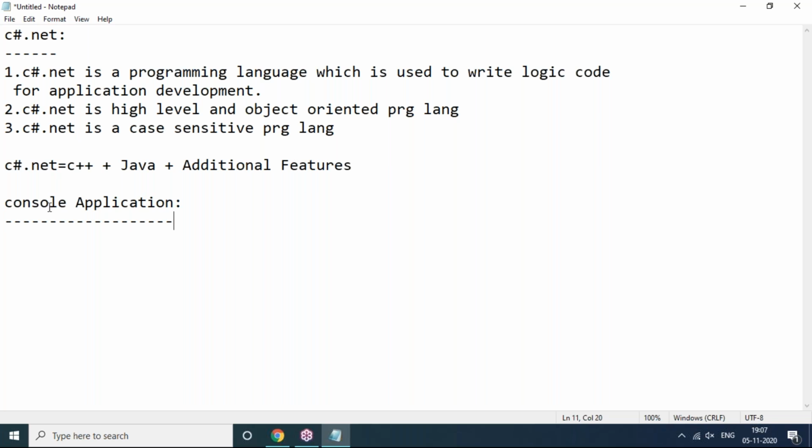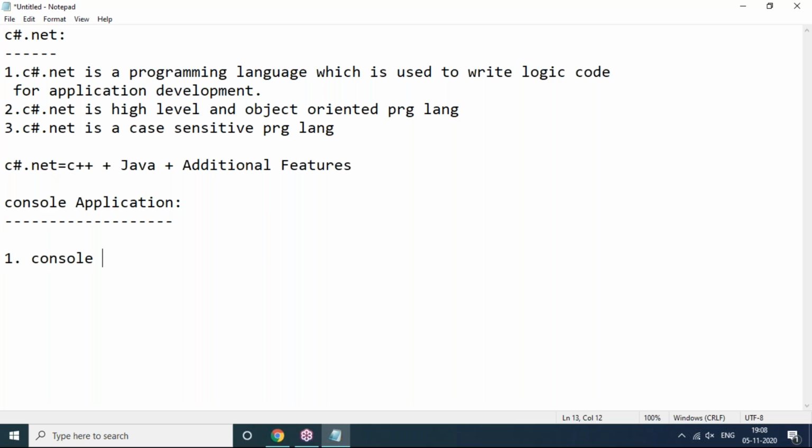50 to 60% of the syllabus I'll cover in console application, and the remaining part of the C#.NET syllabus will be covered with Windows Forms application. So console application is a basic application. Everybody must and should know about this application. Why? Because our complete object-oriented features will be covered in console application only. So what is console application here?